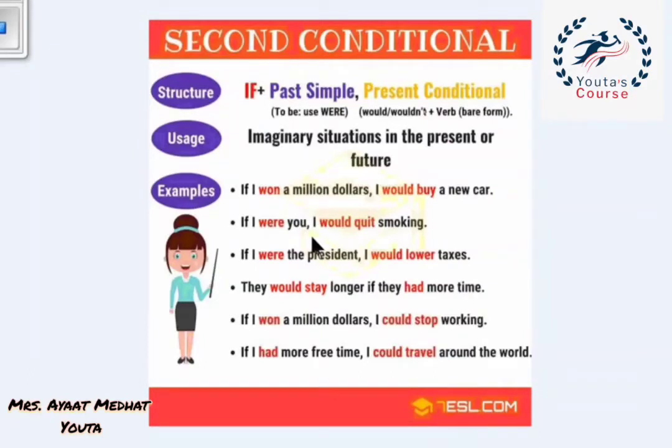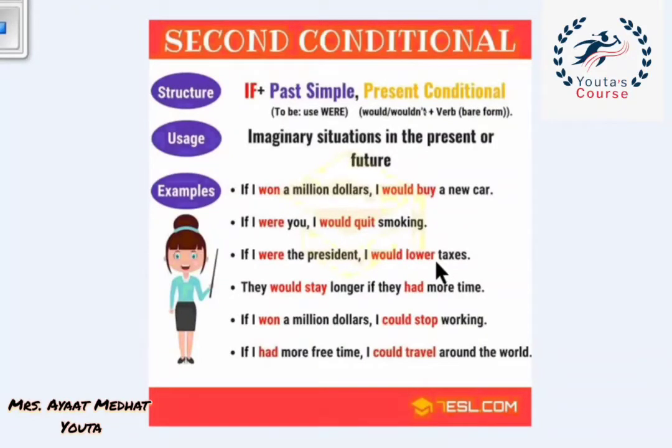Please stop smoking. Look here. If I were the president, I would lower taxes. Of course, I'm not the president and I can't be the president. So this is an unreal situation. So again, with giving advice and with unreal situations, impossible situations, we use were instead of was with all of the persons.